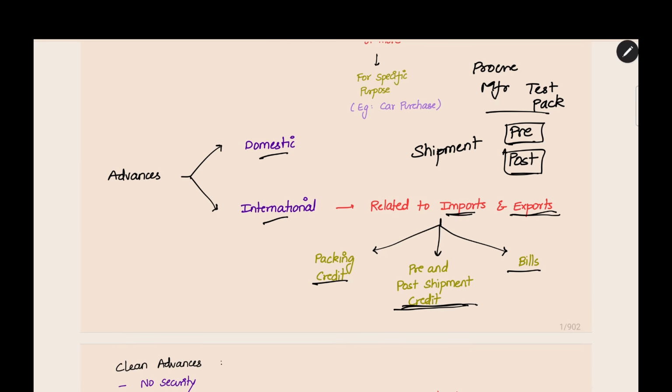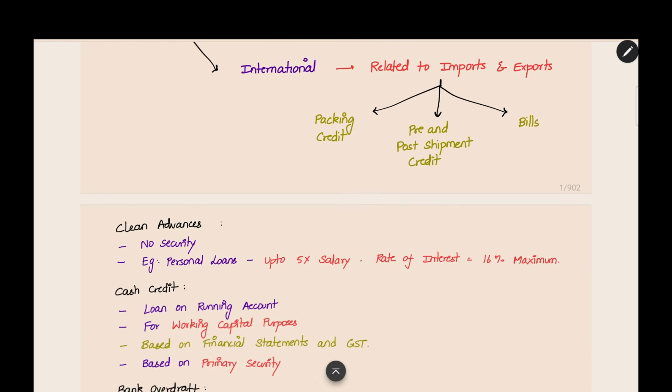If you get a pre-shipment credit loan for manufacturing the goods, for example 1 lakh rupees, and the buyer has promised payment after some 3 months, then you can change the loan from pre-shipment to post-shipment. Before sending the goods, you took the loan, you manufactured the goods and sent them outside India, and now the buyer will pay only after some 3 months. Before that, you have to transfer the loan from pre-shipment to post-shipment, because the goods have been sent out. Now it cannot be a pre-shipment credit; you have to transfer it to post-shipment credit. This is basically the concept of international advances, related to imports and exports.